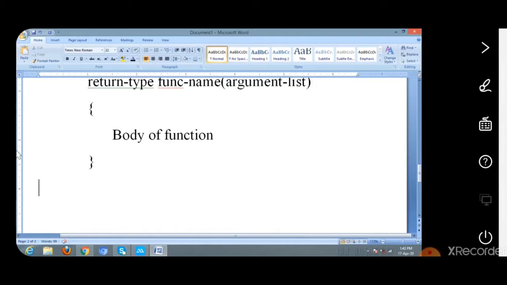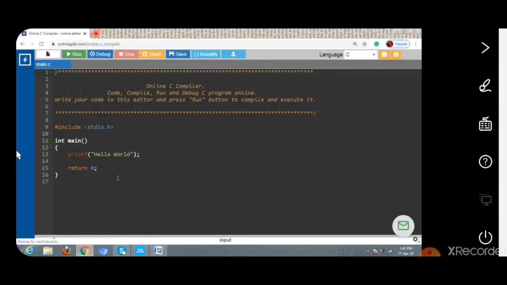Now let us see a simple program, then you will understand what all of this is. Here is the program to print hello world. Now we can rewrite this program using a function declaration, function definition and function call. Here the main task defined is to print hello world. So by our definition, a function is a self-contained block that carries out a specified task. The task to be performed is to print hello world. So we can define a function.